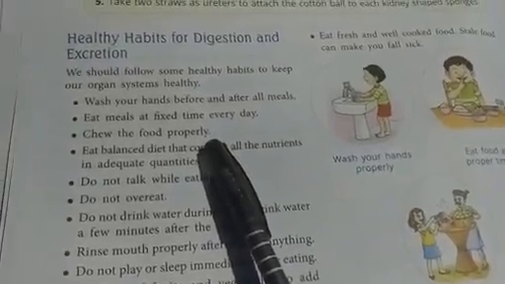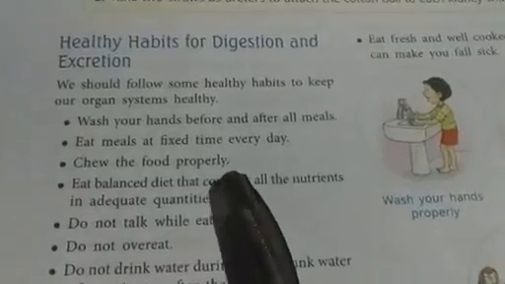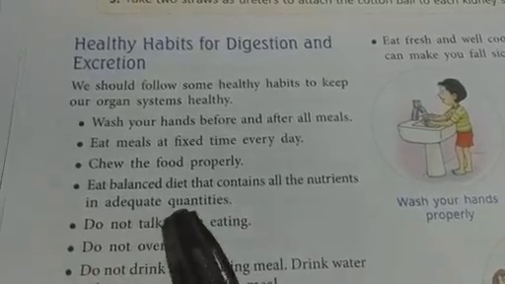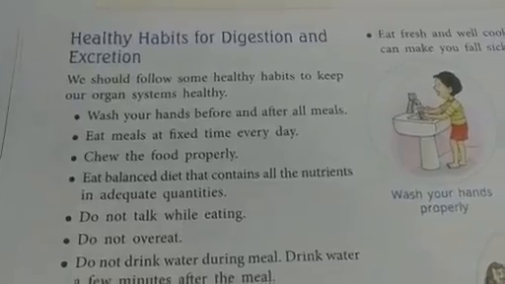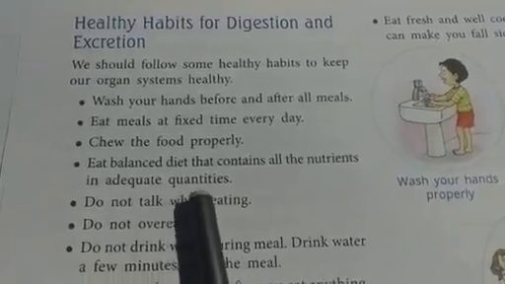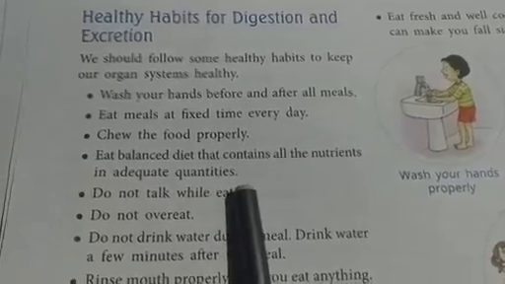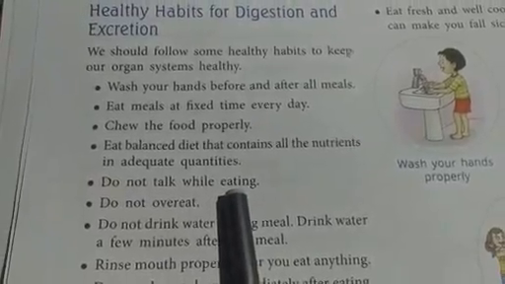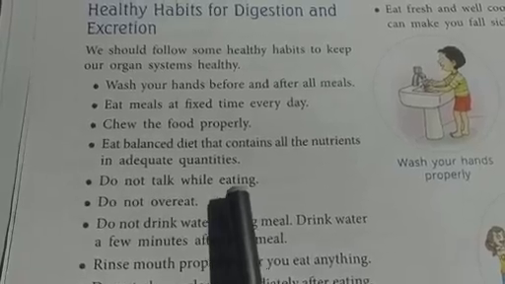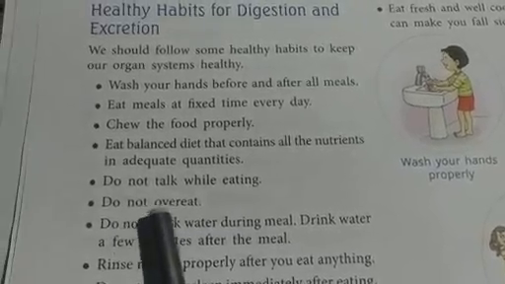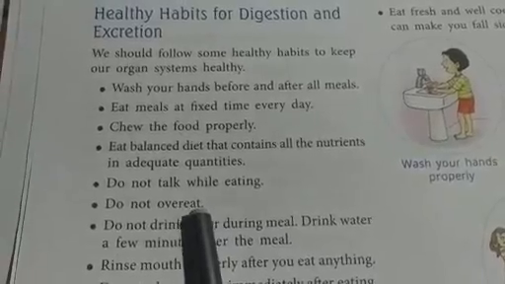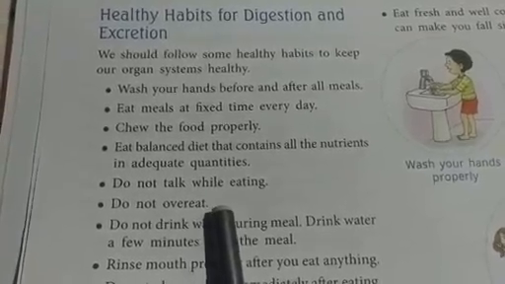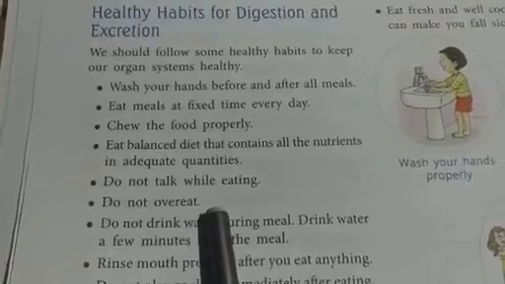Chew the food properly. You should not eat or chew in a hurry. Eat a balanced diet that contains all the nutrients in adequate quantities. So you should eat a diet which contains all the vitamins and minerals in proper amount. Do not talk while eating. You should stay calm and eat. Do not overeat. Do not eat what is not required. Only eat as much as your stomach's capacity permits.